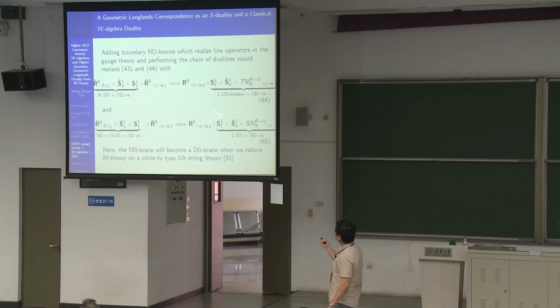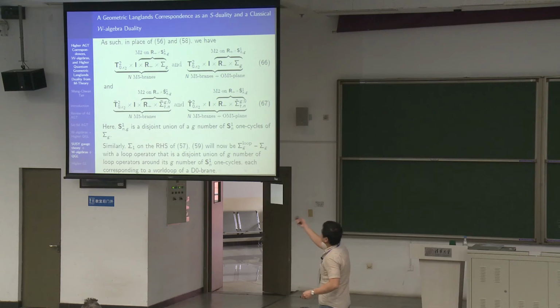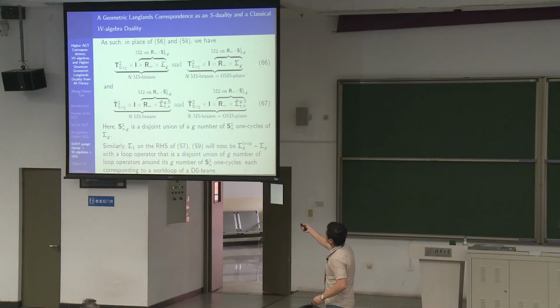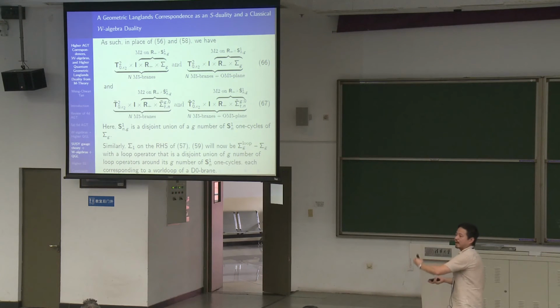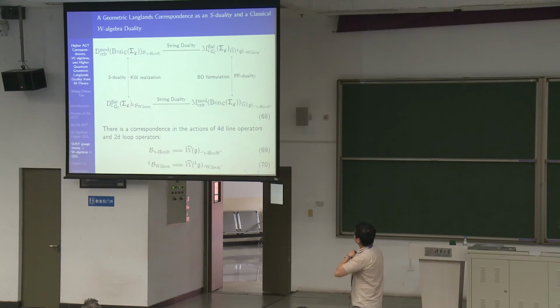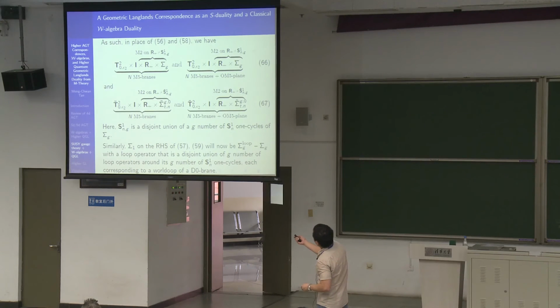Now they have a worldline here. What happens is you have these M2 branes on the worldvolume now. You can see that they wrap this genus g curve here, and then they are along the real line of the sigma model. So they can act as line operators on the boundaries of the sigma model. On the other hand, this is the gauge side.